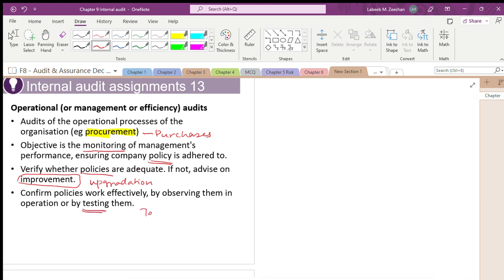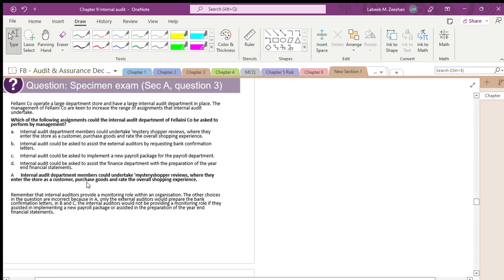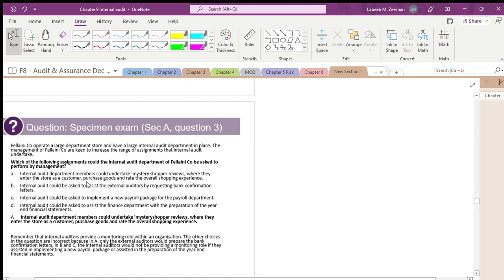Means internal auditor, what they will do, they also test the controls, and they will come up with what are the different types of test of controls. Means they will also evaluate this activity of an organization. Now you got the message. Internal auditor is not doing only one job. Internal auditor is doing multiple jobs.